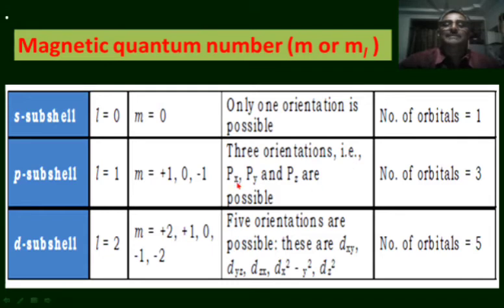And these orbitals are represented by px, py and pz. The orbital which is oriented in the direction of the x-axis is px, the orbital which is oriented in the direction of the y-axis is py, and the orbital which is oriented in the direction of the z-axis is pz. So, three orientations are possible for p orbital. That means there are three p orbitals in a main energy level.